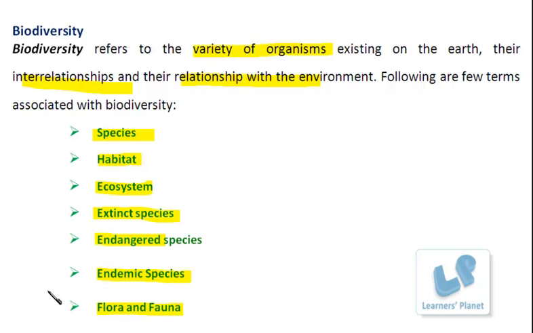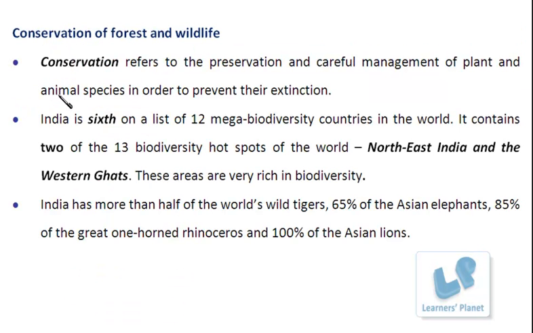Now let's understand what conservation is, and why conservation is required. As I told you earlier, conservation refers to the preservation and careful management of plant and animal species in order to prevent their extinction.